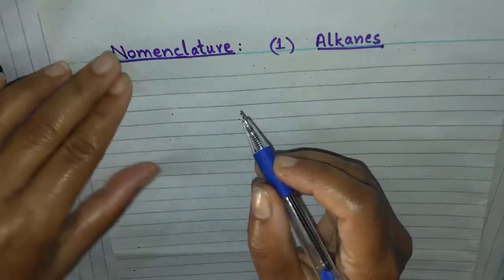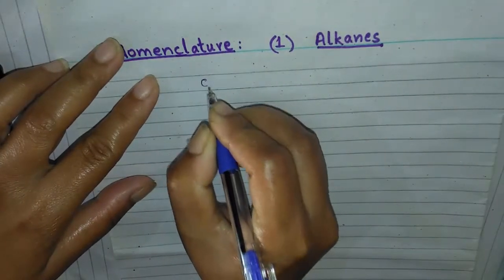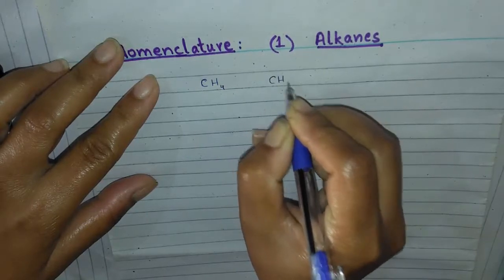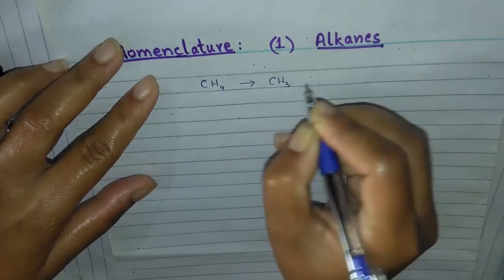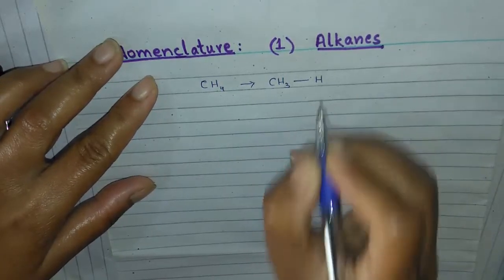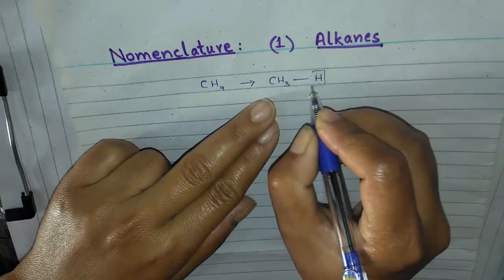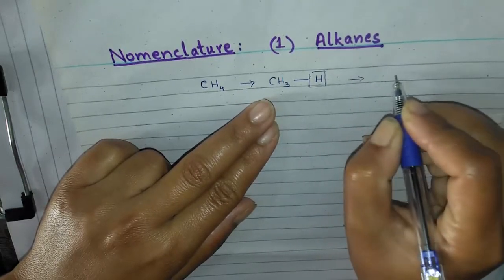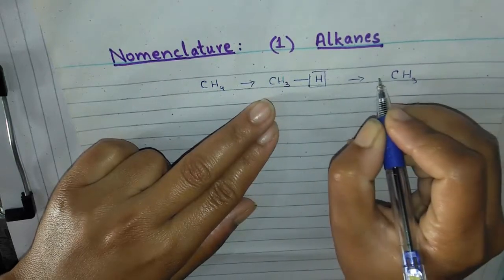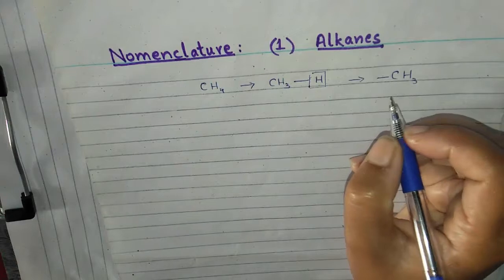If we remove a hydrogen from an alkane, like if we write CH4 in the form of CH3 and one hydrogen, and if we remove this hydrogen, it will be converted into CH3 with one vacant space around the carbon.